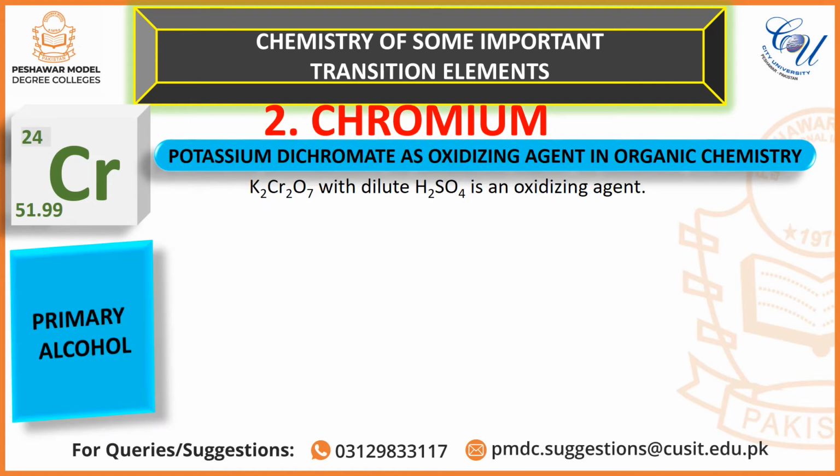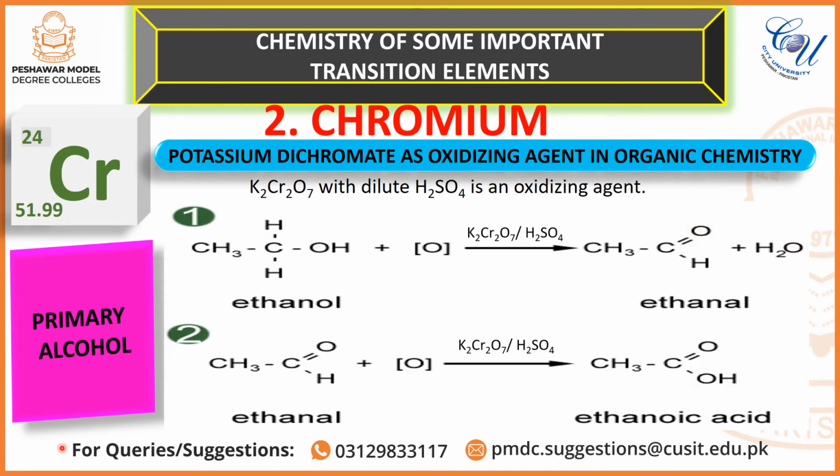Potassium dichromate as oxidizing agent in organic chemistry. Potassium dichromate with dilute sulfuric acid is a strong oxidizing agent. It can oxidize organic compounds such as primary alcohols. These equations indicate that the primary alcohol ethanol in the presence of potassium dichromate and sulfuric acid is oxidized to ethanal, which on further oxidation is converted into ethanoic acid.